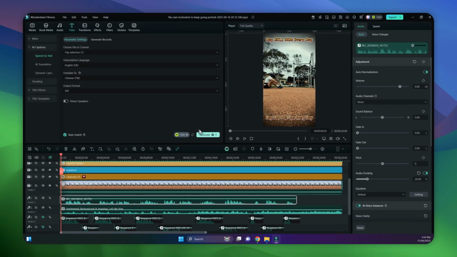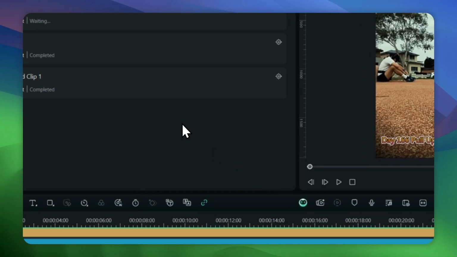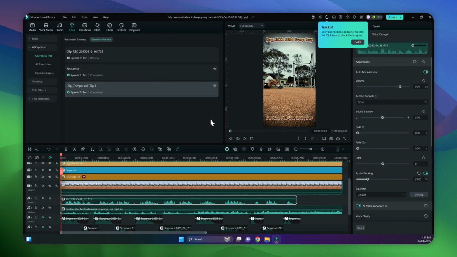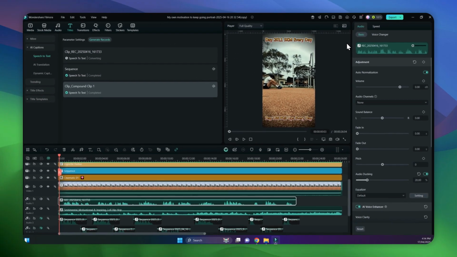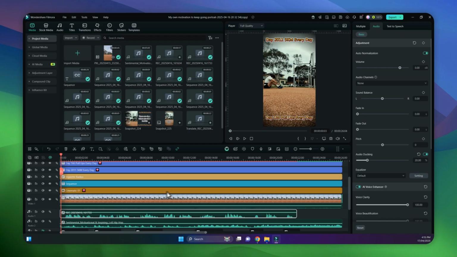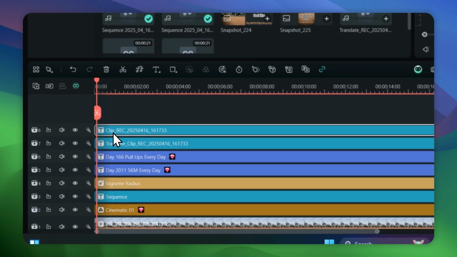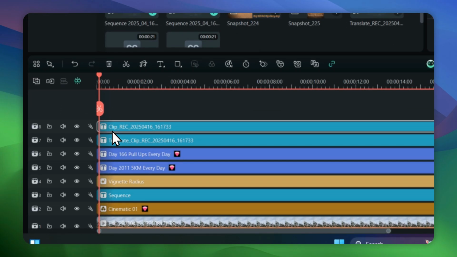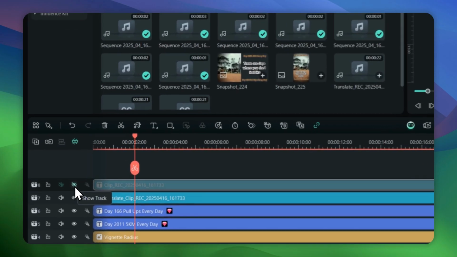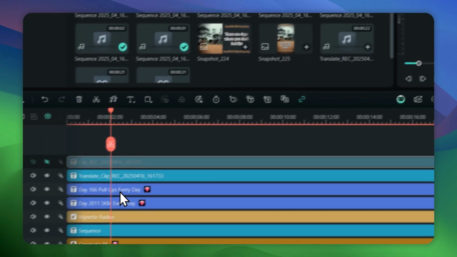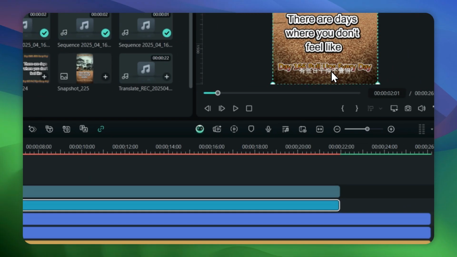So I'm gonna click on generate, so it takes up 5 credits to use this translation. It's gonna take a little while. Okay, it looks like that's done. So it's at the top here. Let me see. Okay, so we don't need to show this one. Okay, so this must be the translated one.